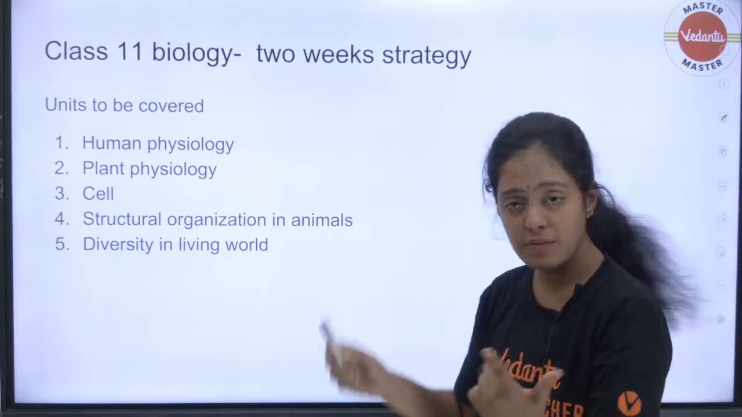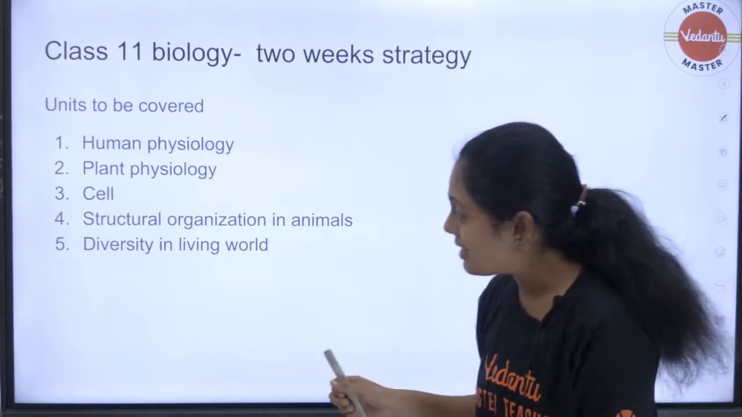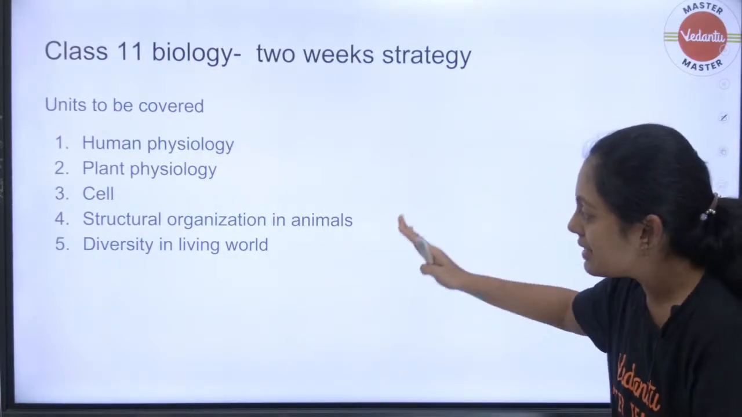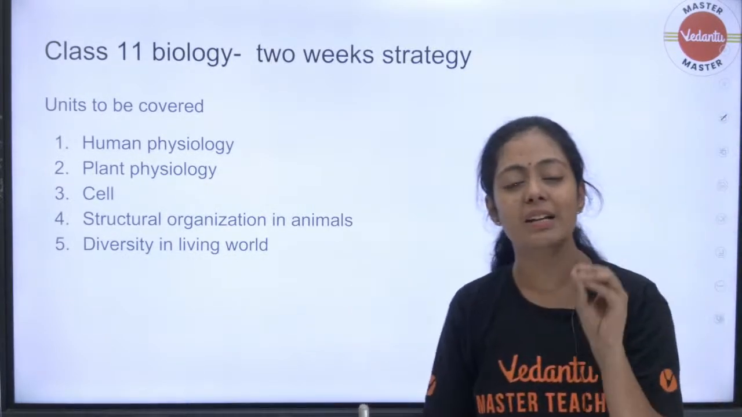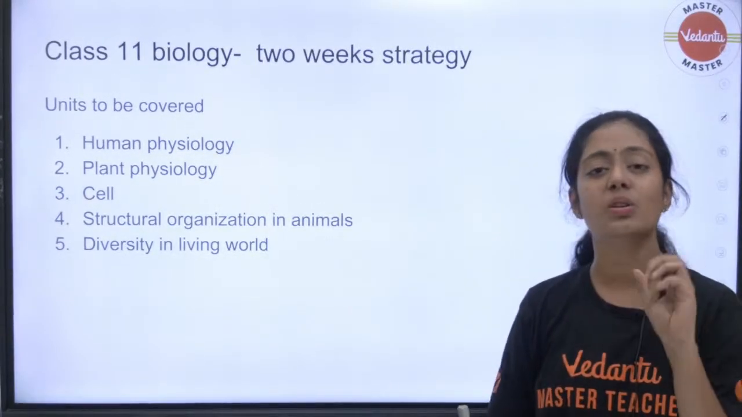So you have human physiology, plant physiology, cell, structural organization in animals and diversity in living world. So these are the 5 important units that you are going to study.